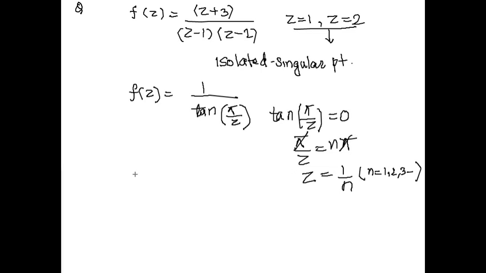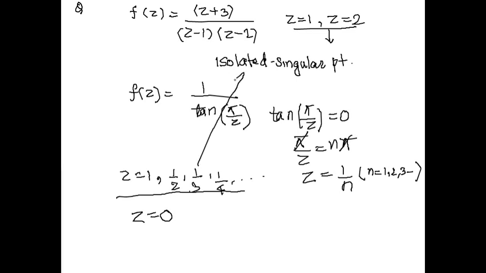Thus z equal to 1, z equal to 1 by 2, z equal to 1 by 3, z equal to 1 by 4 and so on are the singularities where the function is not analytic. Next we can say z equal to 0. These all are the isolated singularity for the given function, or we can say isolated singular point.